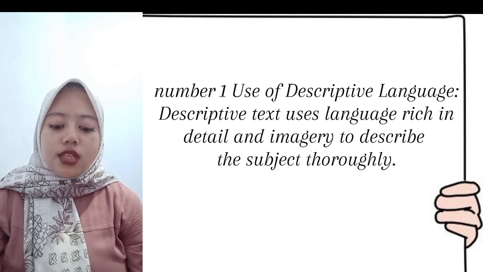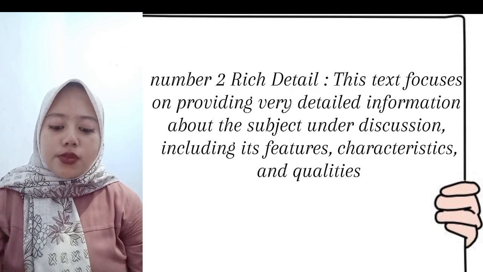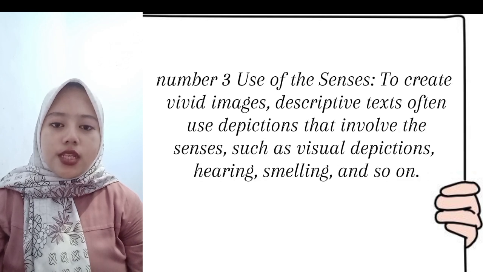Descriptive text uses language rich in detail and imagery to describe the subject thoroughly. Number 2, rich detail. This text focuses on providing very detailed information about the subject under discussion, including its features, characteristics, and qualities. Number 3, use of the senses. To create a vivid image, descriptive text often uses descriptions that involve the senses, such as visual depiction, hearing, smelling, and so on.